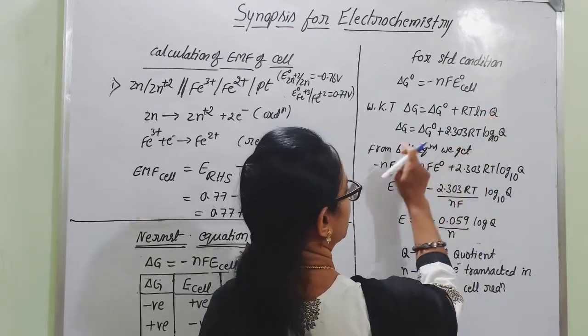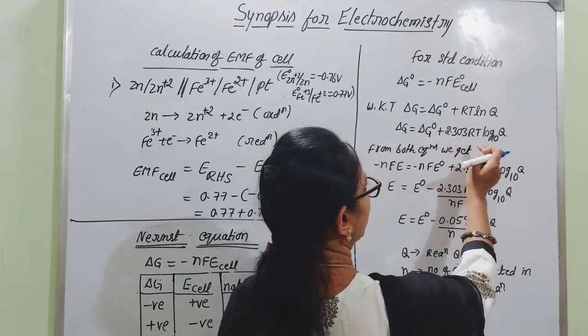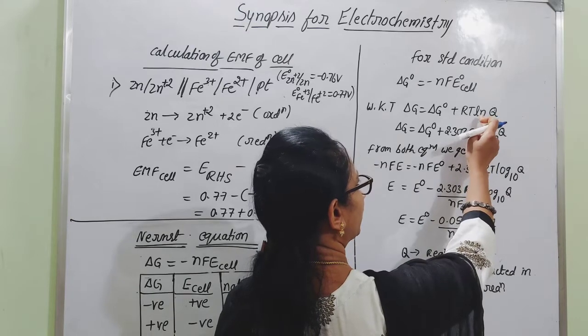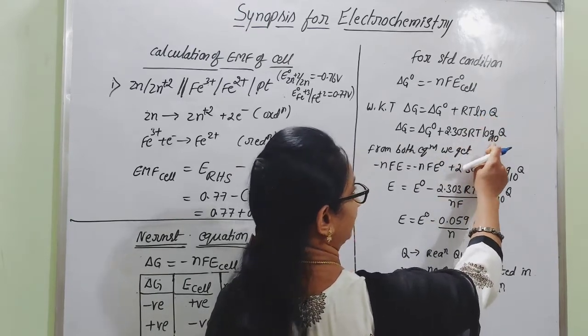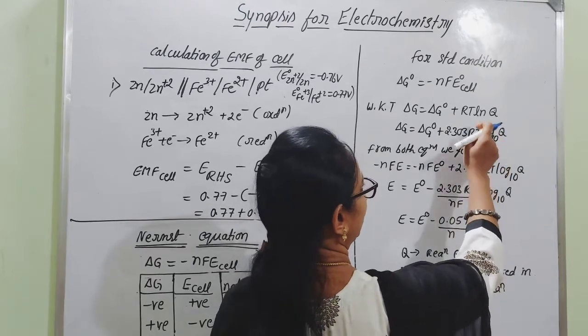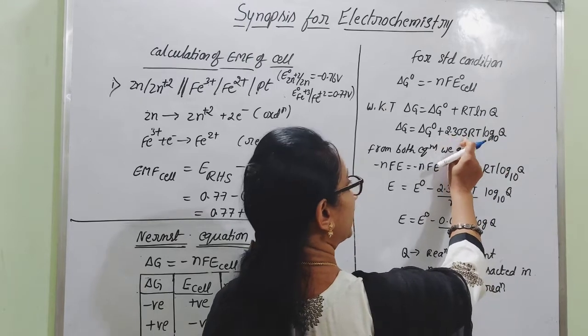Delta G is equal to delta G naught plus RT ln Q. If you want to convert natural logarithms to logarithms to the base 10, then we have to multiply with 2.303.